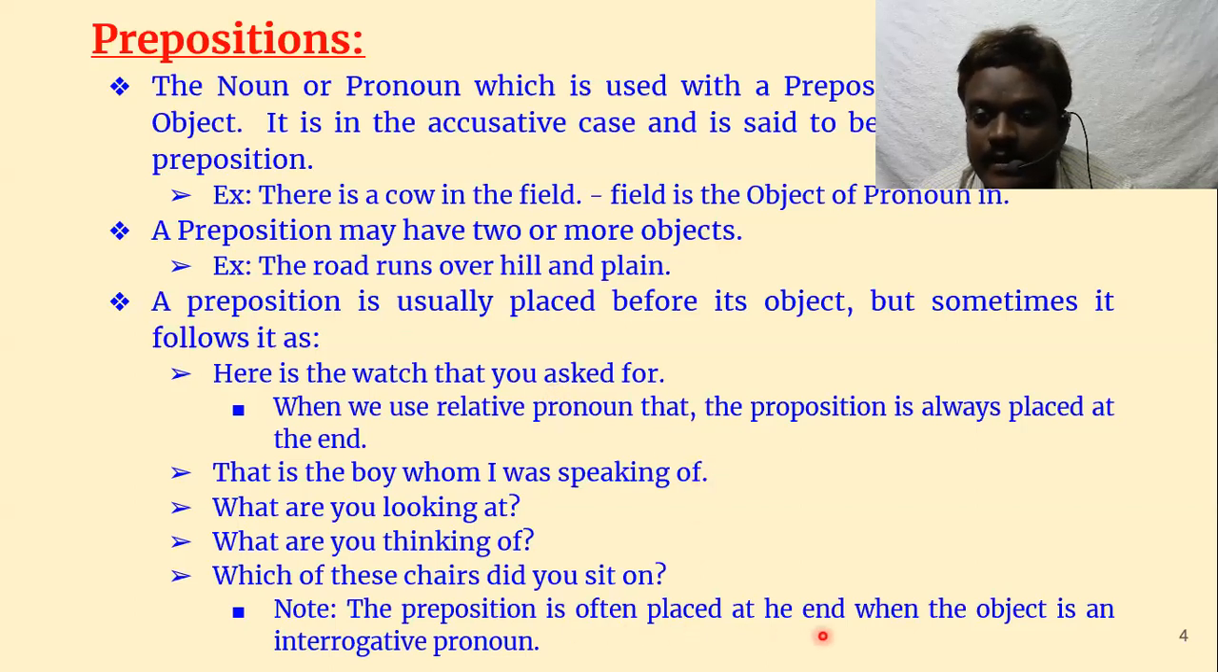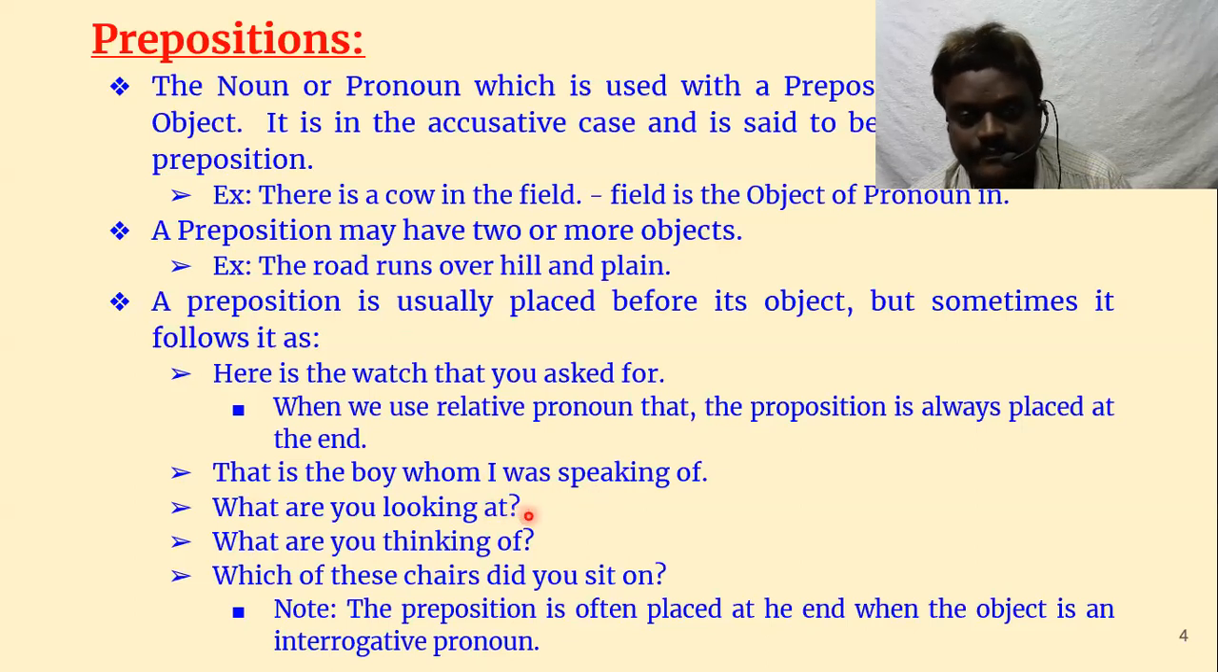In the same way, when the object is an interrogative pronoun like what, which: what are you looking at, what are you thinking of, which of these chairs did you sit on. The preposition is often placed at the end when the object is an interrogative pronoun. So what are you looking at? We don't know. For example, it may be a mirror, it may be a car. I am looking at the mirror. So when such interrogative pronouns are used, we use the preposition at the end of the sentence, but not always.